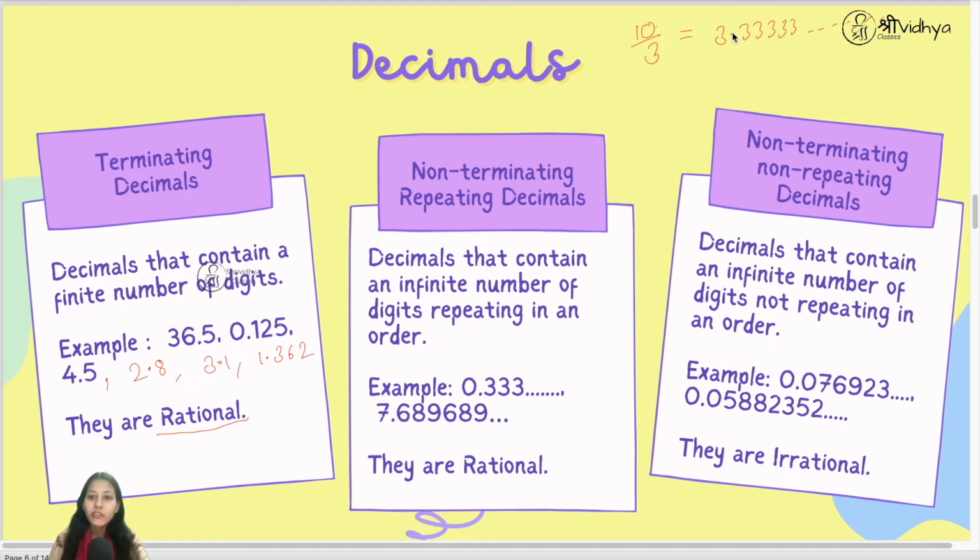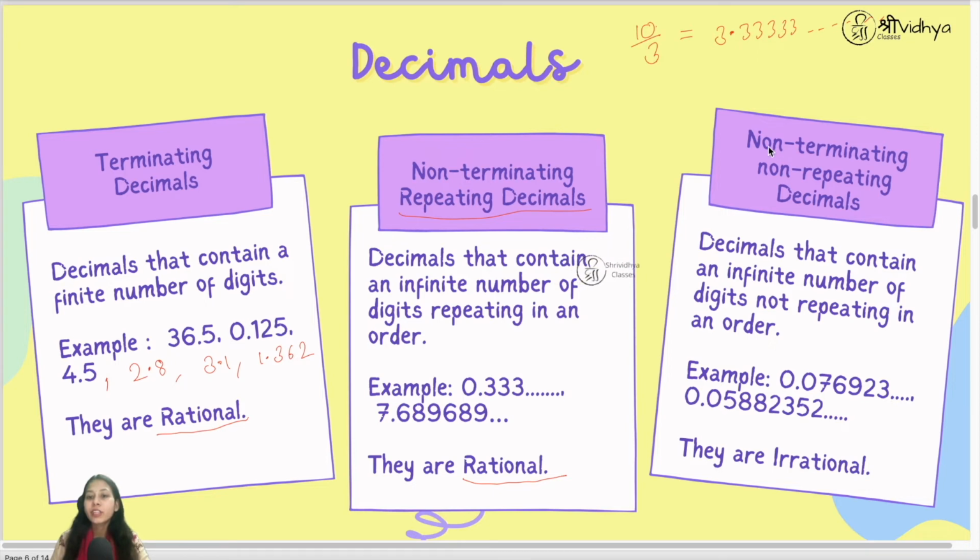So here you have infinite 3s, right? Similarly we get these numbers through rational numbers only, because 10 upon 3 is a rational number, right? So non-terminating repeating decimals are also rational numbers. They can be written in the form of fraction.